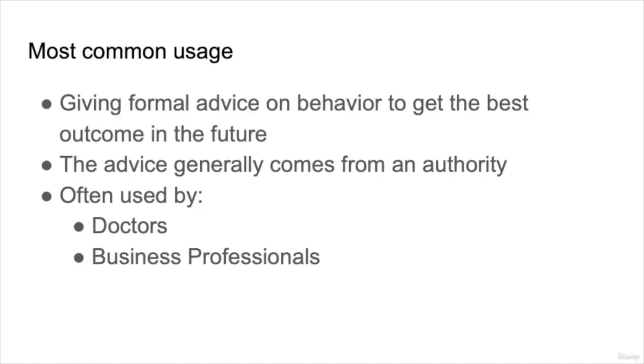We most often use the subjunctive when giving formal advice on behavior to get the best outcome in the future. So it normally comes from an authority. So an authority is someone who usually knows better than you know. For example, doctors or business professionals. So this is why we will practice preparing for an appointment today, because this kind of advice usually comes from doctors or someone who knows what to do.